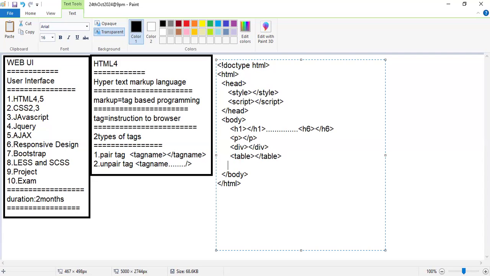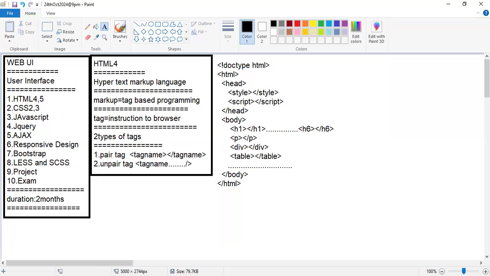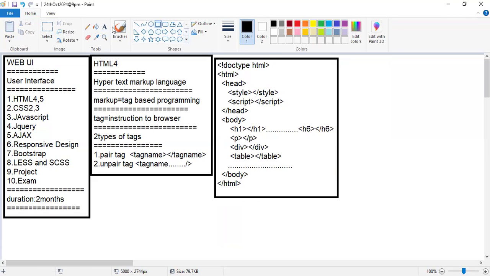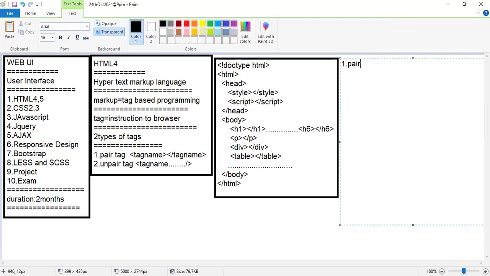Here only you can find it like this. We will write a few tags, all of which come under pair tags. Pair means once you start the tag, definitely you need to close the tag. These are the pair tags. Whenever you start the tag, definitely you need to close the tag. Example for this: H1 to H6.